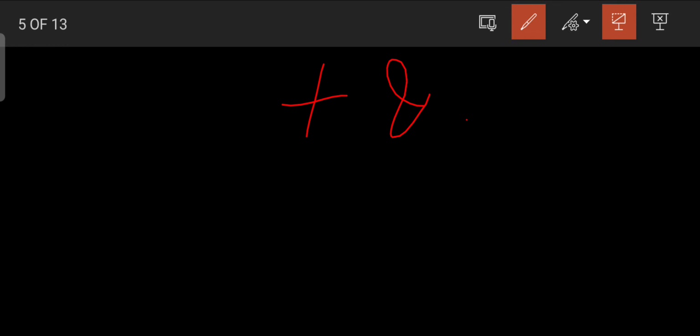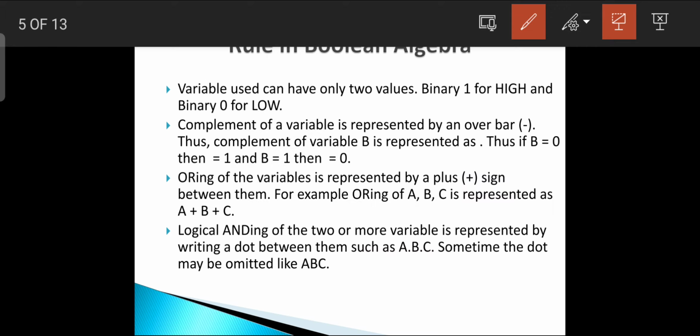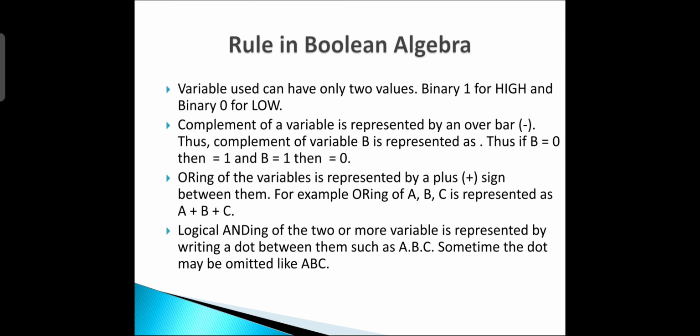These are binary because they are applied on 2 operands, like a plus b or a dot b. And one unary operator, the bar, like a bar. This is applied on only one operand, which is why it is called a unary operator. So we have a total of 3 operators, 2 binary and 1 unary.